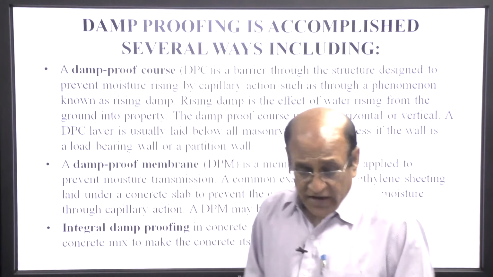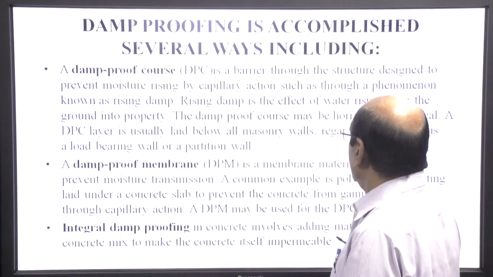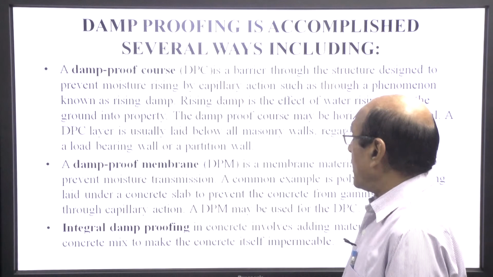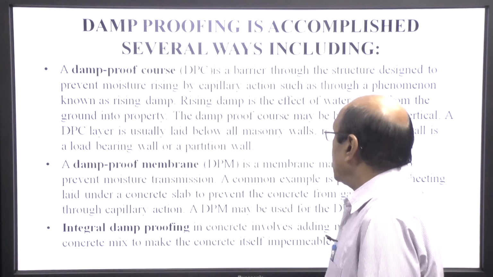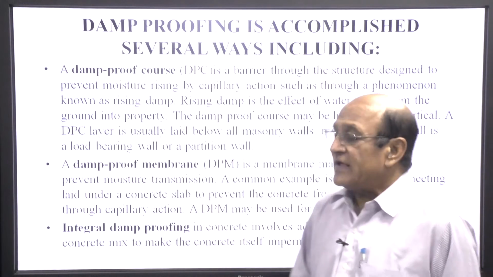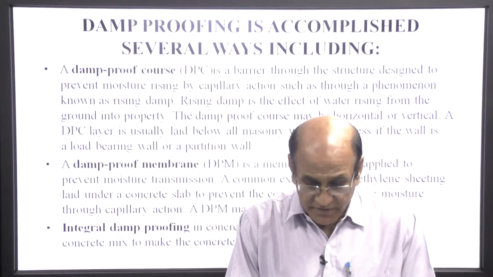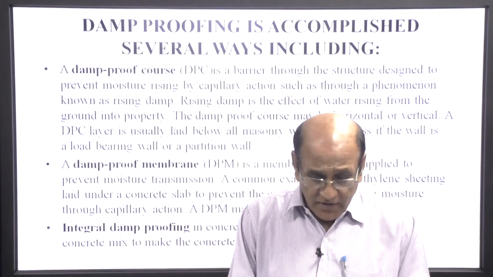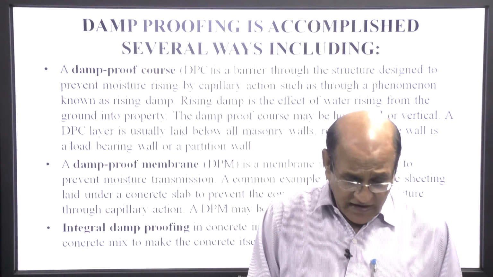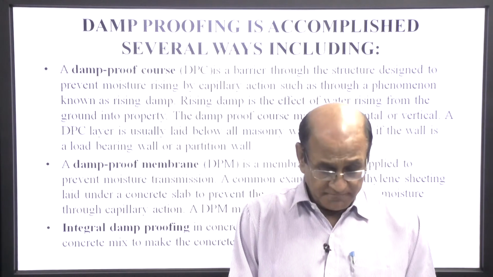Rising damp is the effect of water rising from the ground in a property. The damp proof course may be horizontal or vertical. DPC layer is usually laid on all masonry walls, regardless of whether the wall is a load bearing wall or a partition wall.